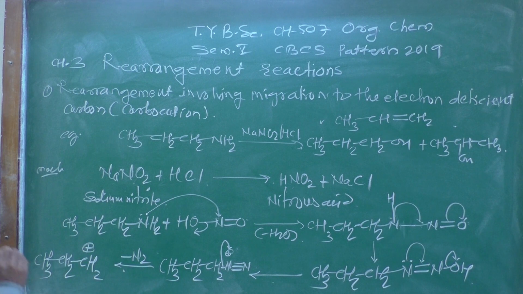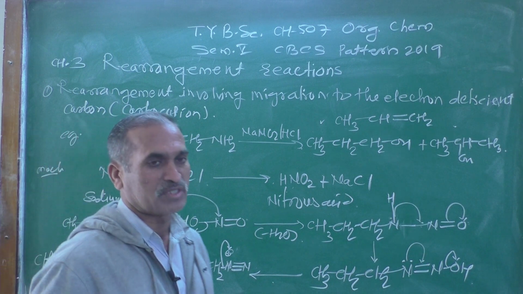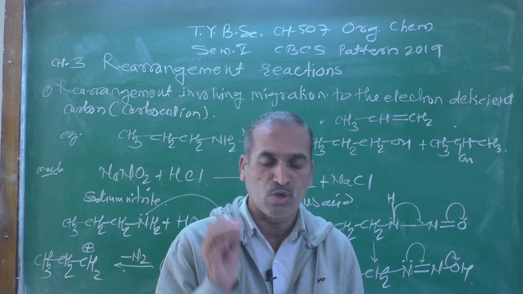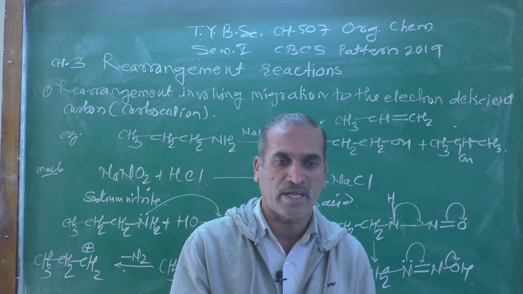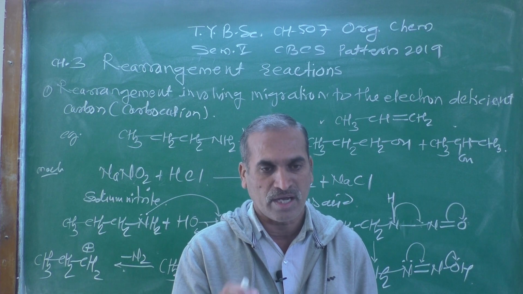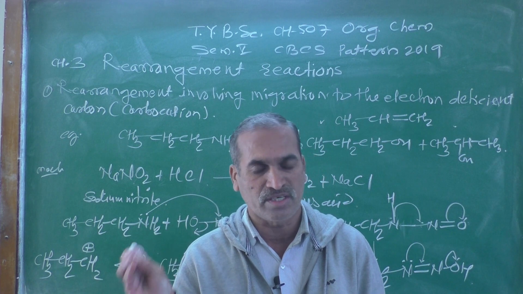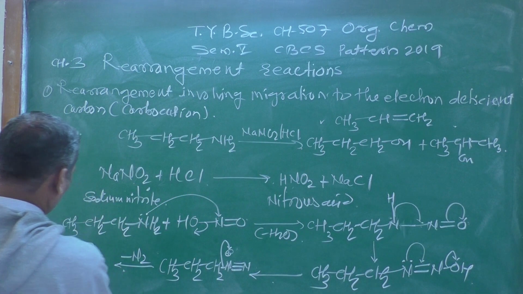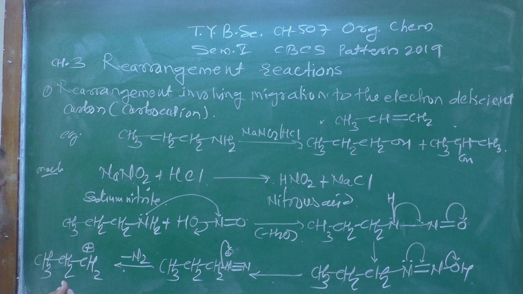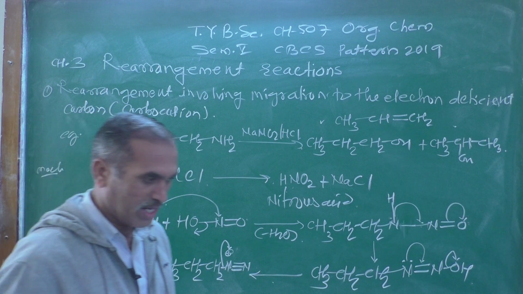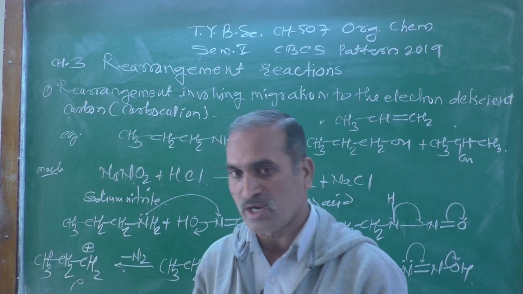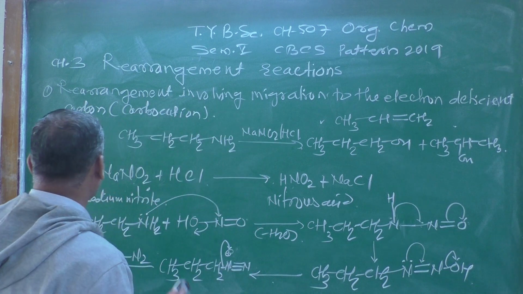Whenever a positive charge comes on an organic species, it is generally termed a carbocation. The nature of this carbocation is primary, as the primary carbon atom has the positive charge, and therefore it is termed a primary carbocation.